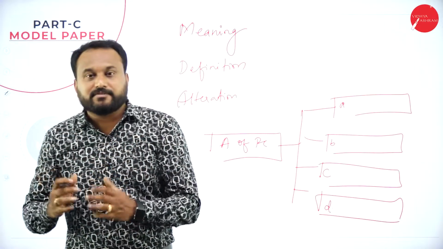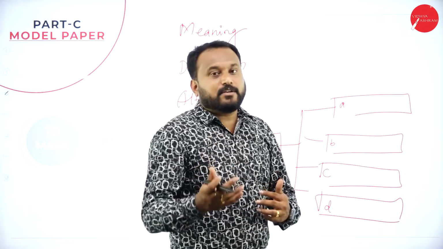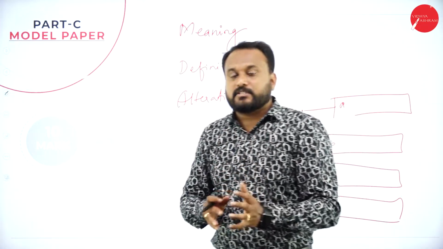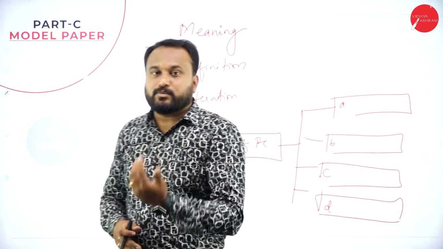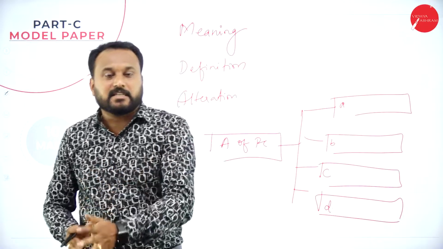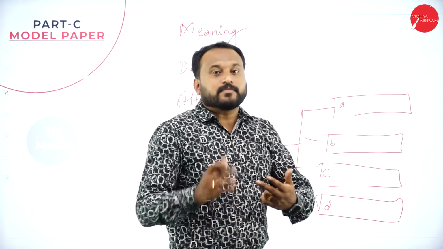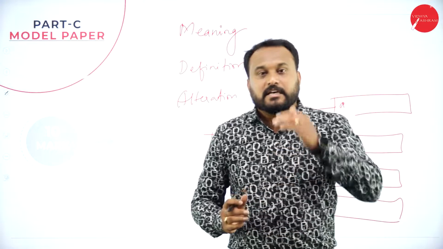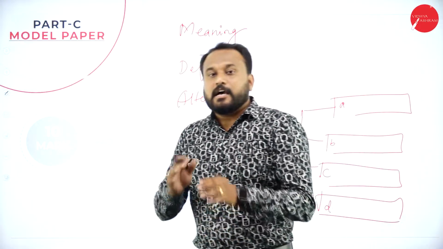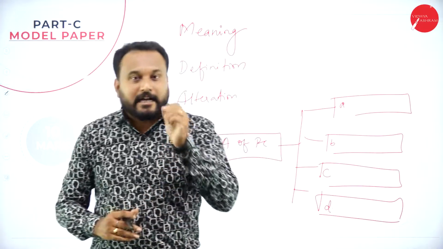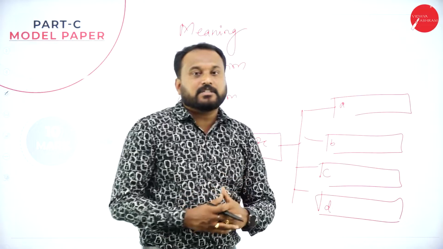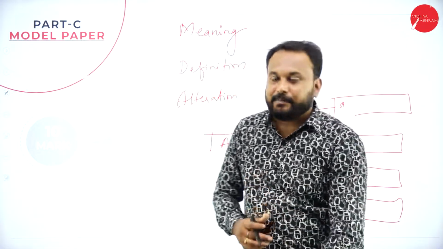Now the part C is for 15 marks. Now what I am telling you is spend 25 to 30 minutes for one question. Say again 30 into 2 is how much? 1 hour. So 2 hours 40 minutes you have finished part A, B and C. Still you got 20 minutes. That 20 minutes what you are supposed to do is verify whether you have written each and every question properly or not. Underline the answers, underline the key points or keywords, whichever you have gone with. So this is how you are supposed to prepare yourself for the examination.